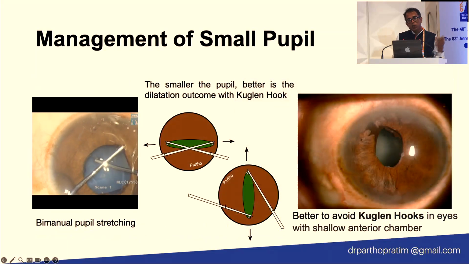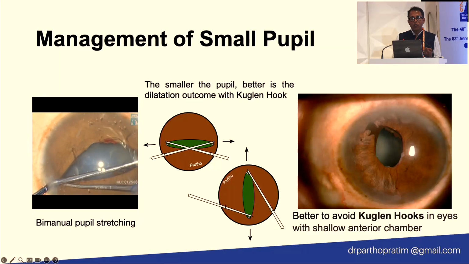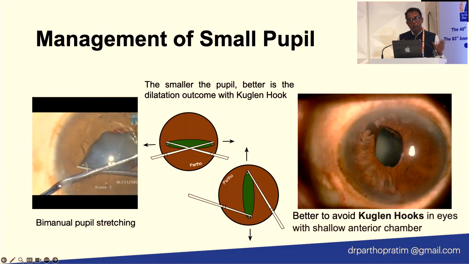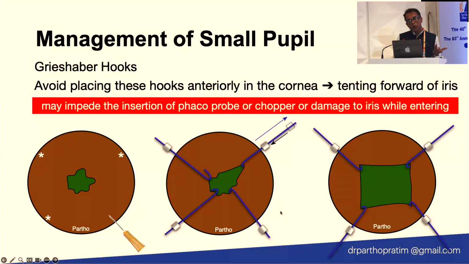And coming to that, there are so many options. If you want to use the Coughlin hook, you have to remember that if the pupil is very small, it works better, because the smaller the pupil, the better the dilatation outcome with the Coughlin hook. It is better to avoid the Coughlin hook in eyes with a very shallow anterior chamber, because you can damage the endothelium accidentally. So Grieshaber hooks are much better. It's a very good instrument for that, but one word of caution: avoid placing these hooks very anteriorly in the cornea, because it can lead to tenting of the iris tissue, which can be damaged while entering the eye with the phaco probe.